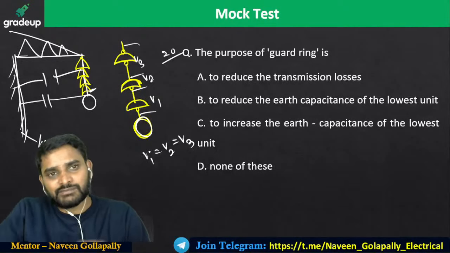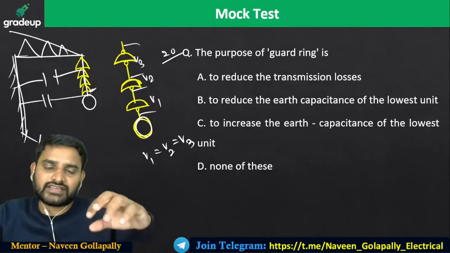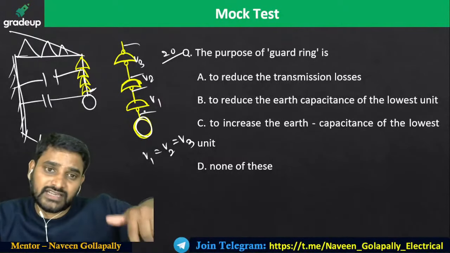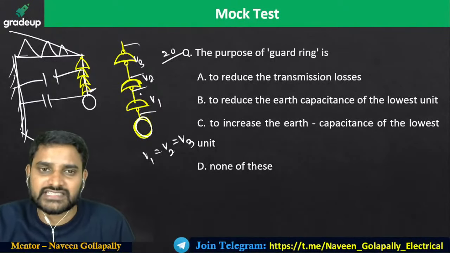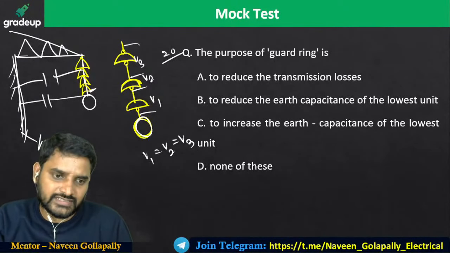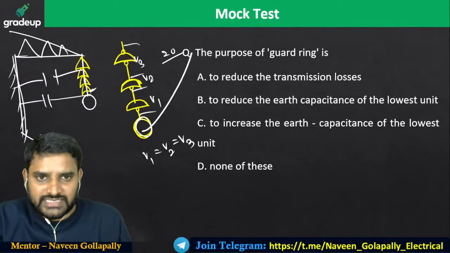That can be done by increasing the cross arm length, and you can design the insulator disc properly. That is the grading of the disc. And the third option, the most practical option, is going to be like this. You place a guard ring.